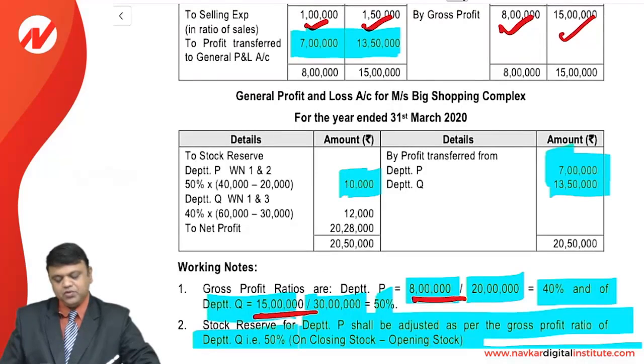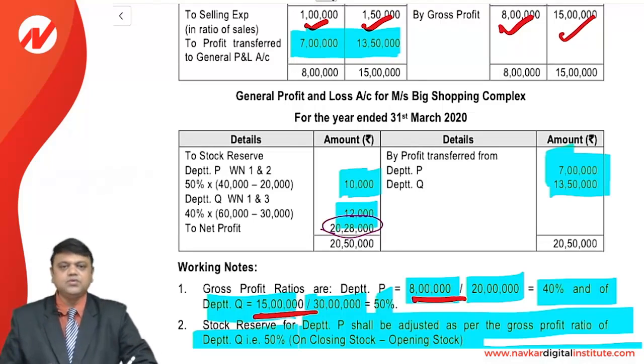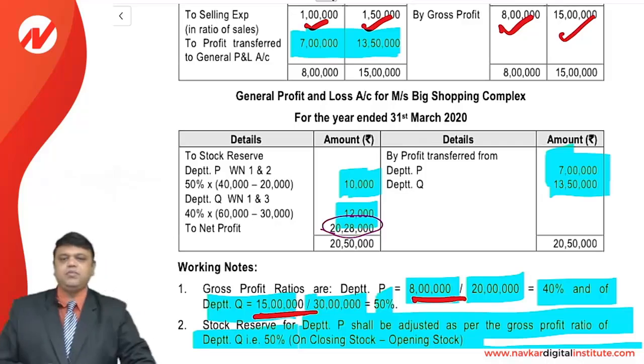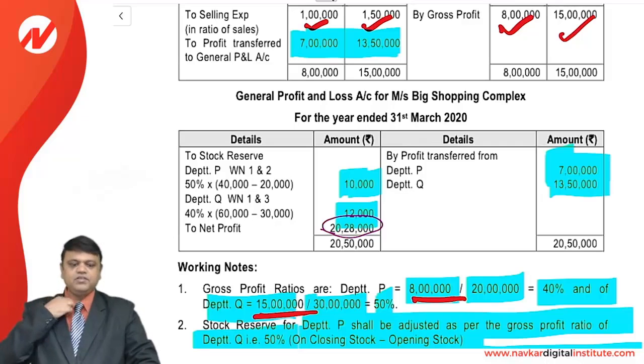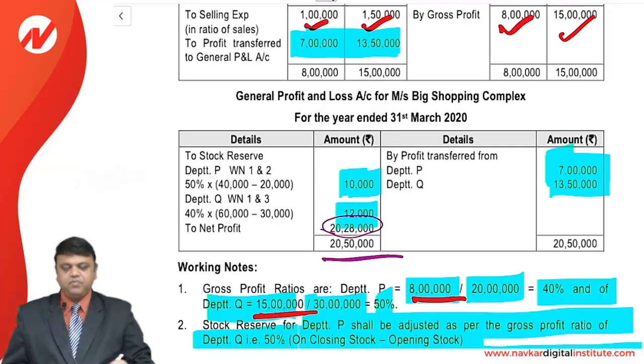Same with department Q, that is 60 minus 30, and 40% of the 30,000 is 12,000. So finally, the net profit, that is 20 lakh 28,000, will become the final net profit of the shopping complex as given in the question, and that will be the final answer.